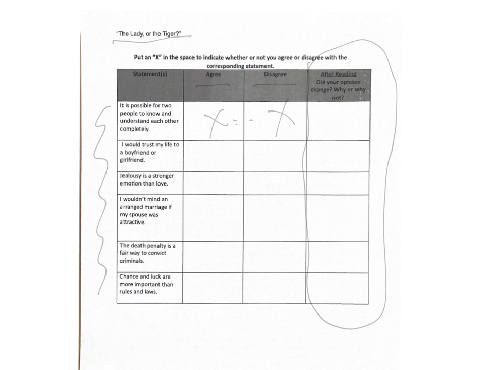And then after you read the story, you'll go back to this worksheet right here, and then you'll answer this question. So why did your opinion change, or did your opinion change, why or why not? So if your opinion about these statements over here changed, then you'll put yes, and then you'll explain why. If your opinion didn't change, you'll put no, but you'll still have to explain why. So either way, you'll have to explain.